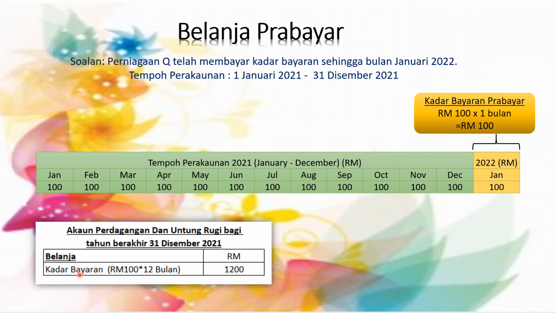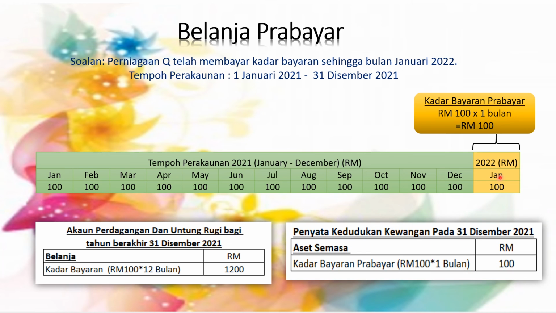Di bawah kategori belanja. And what's my butir? My butir is kadar bayaran. How about the belanja kadar bayaran, the RM100? This one, which I paid in January 2022. What happens to that? We record as kadar bayaran prabayar under aset semasa in PKK.